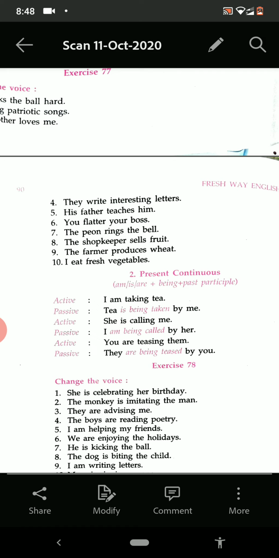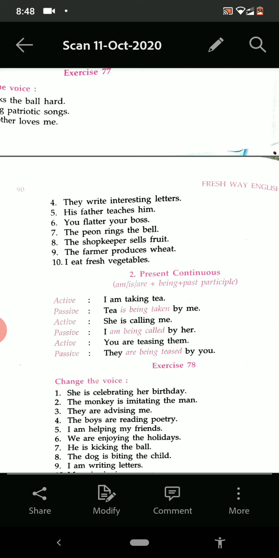See exercise 78. Let us try to solve as much as we want. She is celebrating her birthday. So, let us change the subject into object and object into subject. Her birthday is being celebrated by her.